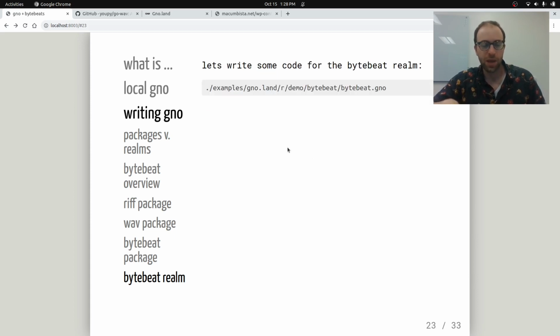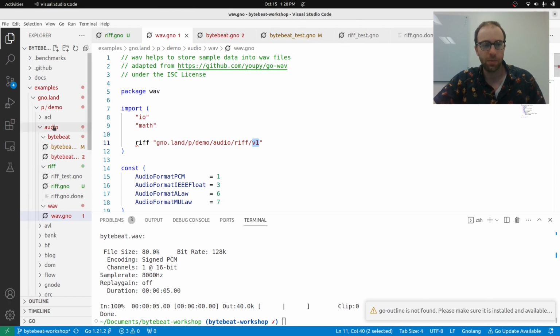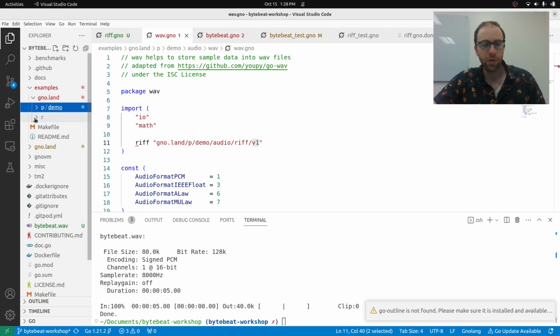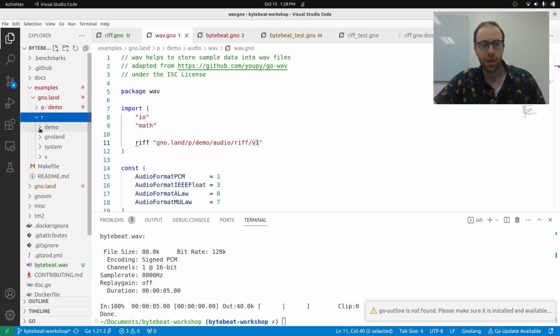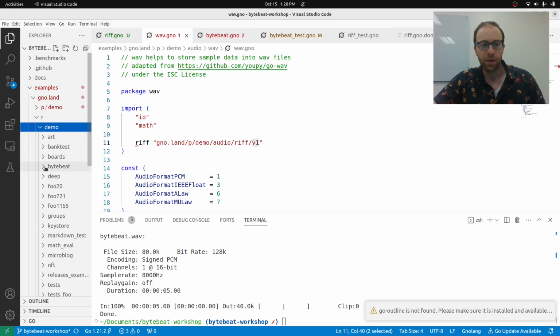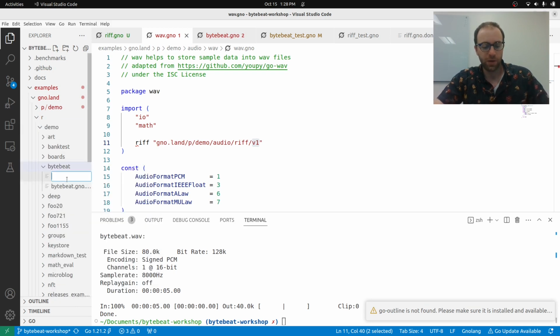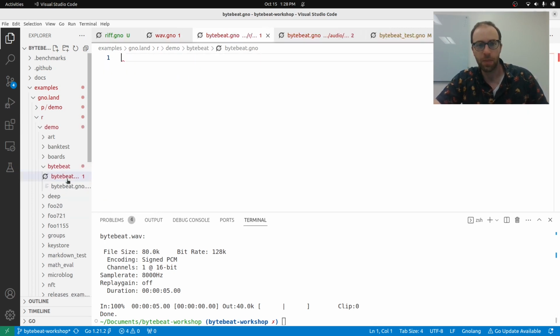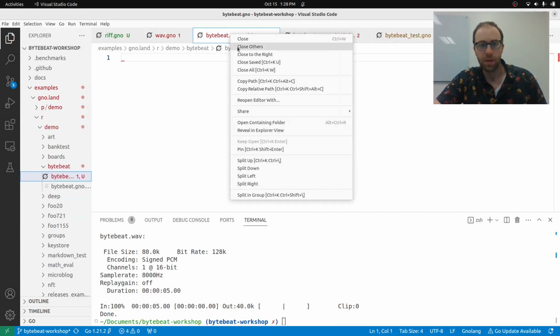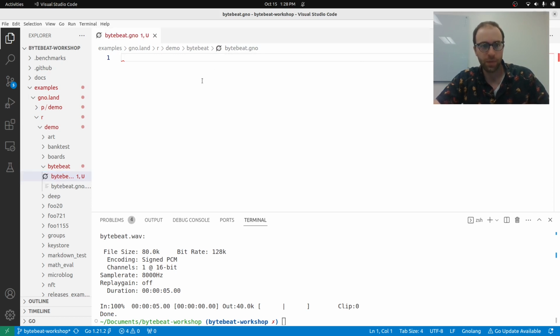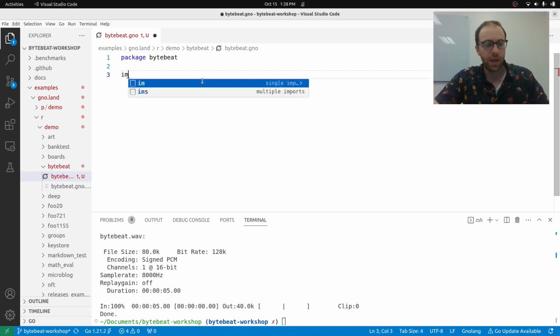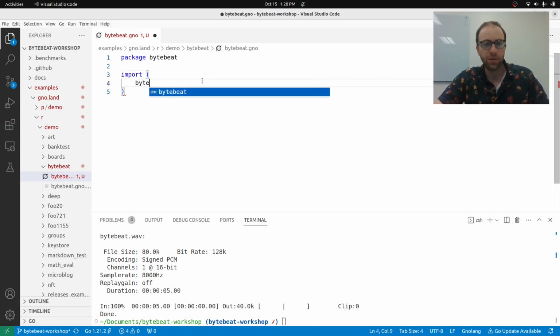So right now, let's just make a basic version of the ByteBeat realm. Instead of P demo, we're going to go to Gno.land R. R is for realm. And we're going to go to demo. I already made a ByteBeat folder, so we'll make a new file here, bytebeat.gno. This is going to be a ByteBeat realm. Close these other ones. It's going to start just like a regular Go package. You'll see a little later on the special things for realms, but right now it'll look a lot like everything else.